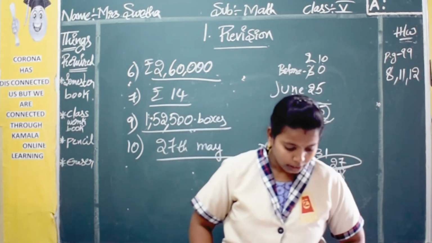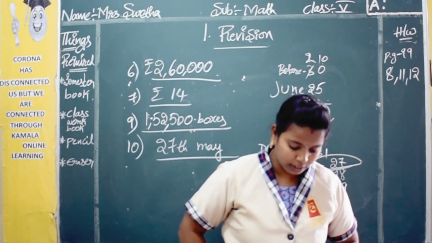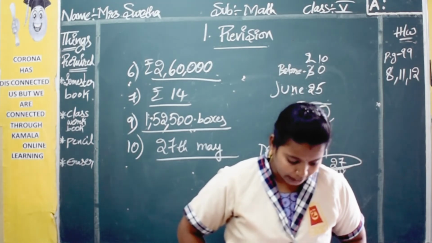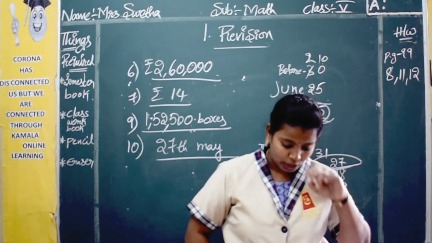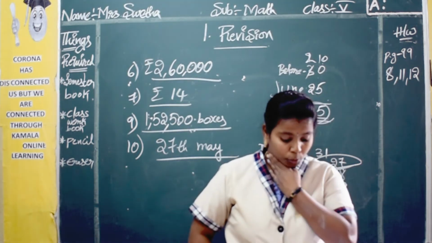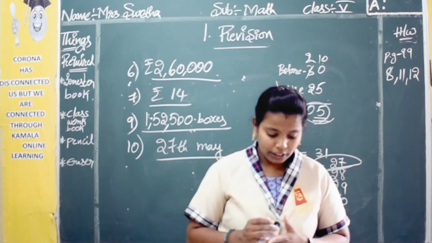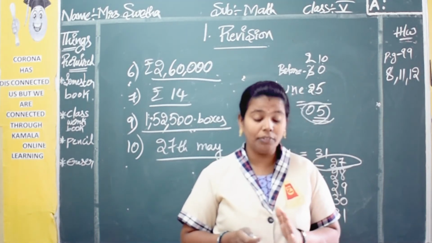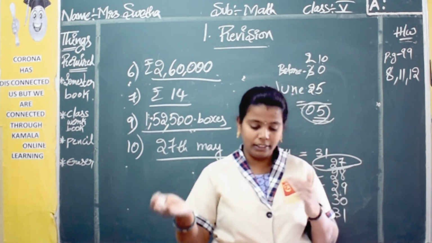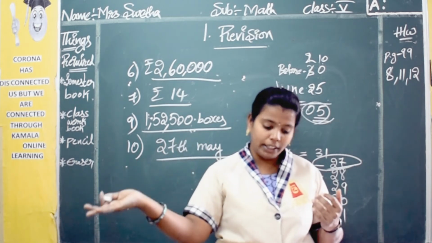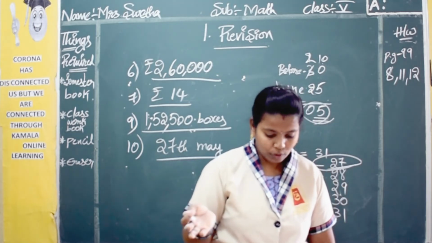Next, see your 13th problem. A flight from Dubai takes off at 21 hours 39 minutes and arrives in India at 5 hours. How much time is taken by the flight to reach India? So here the Dubai flight is taking off at 21 hours 39 minutes from Dubai. It started in Dubai and it reaches India at 5 hours. So 5 hours in the sense, in the early morning, 12:05.